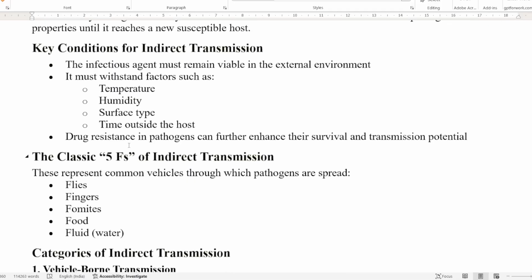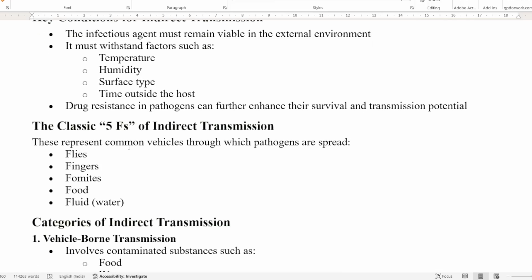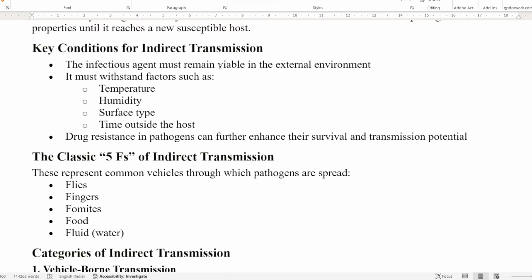Key conditions mean the infectious agent must remain viable in the external environment. Viable means it should be in its living and active form. It should not be in the dormant state. Next, it must withstand factors such as temperature, humidity, surface type, or time outside the host. Drug resistance in pathogens can also further enhance survival and transmission potential.